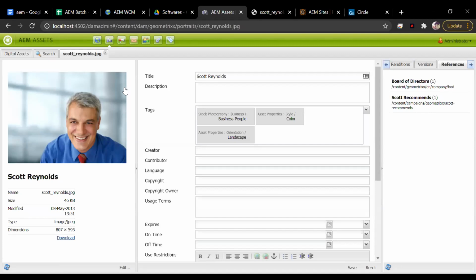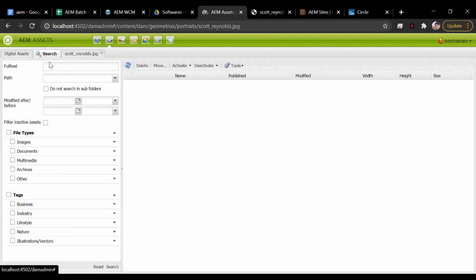So this is called digital asset management, or DAM. Again, here there is a search box. You can search the image by name, by path, by modified date, by file type, by tags and whatnot. Because in a large enterprise application, you would have a hell of a lot of data and images. So you should have a way to quickly search it. The DAM provides you that flexibility.